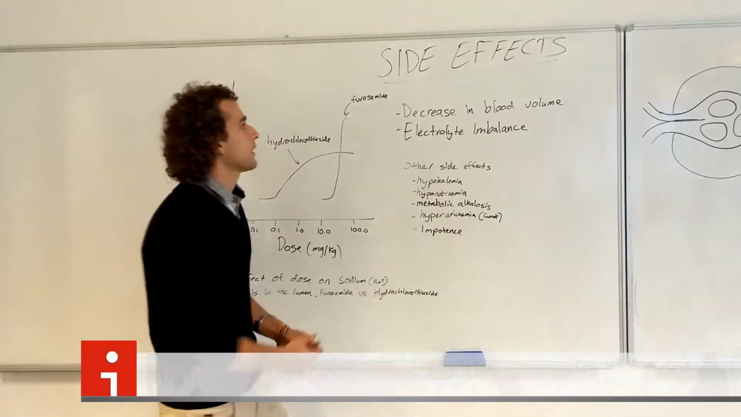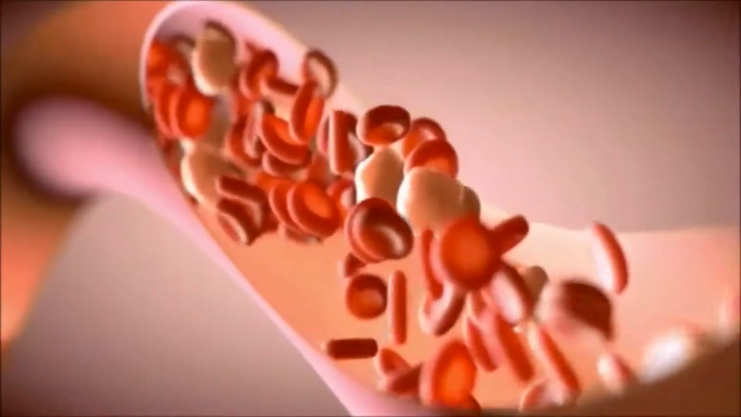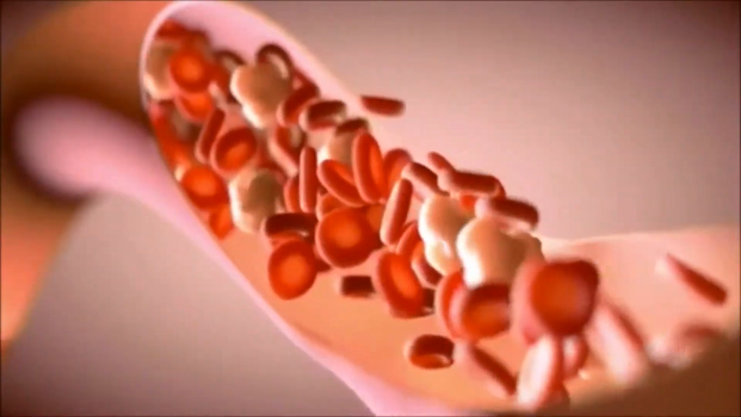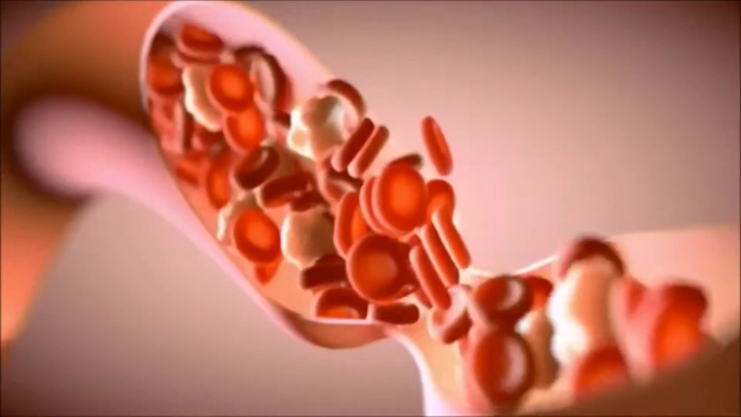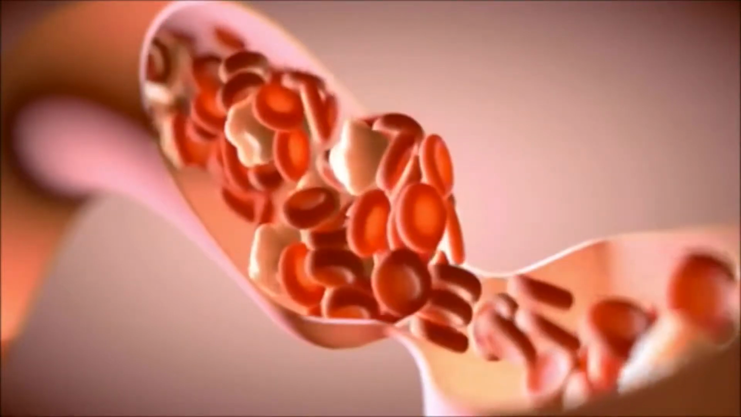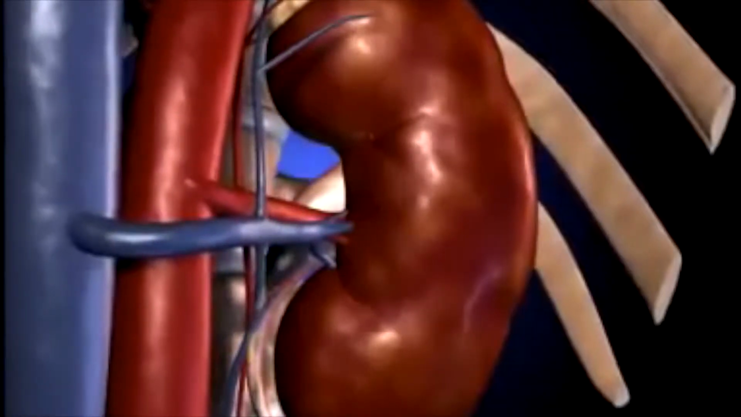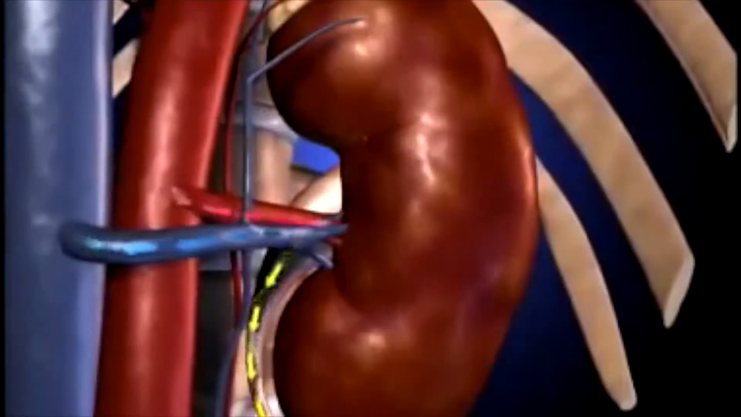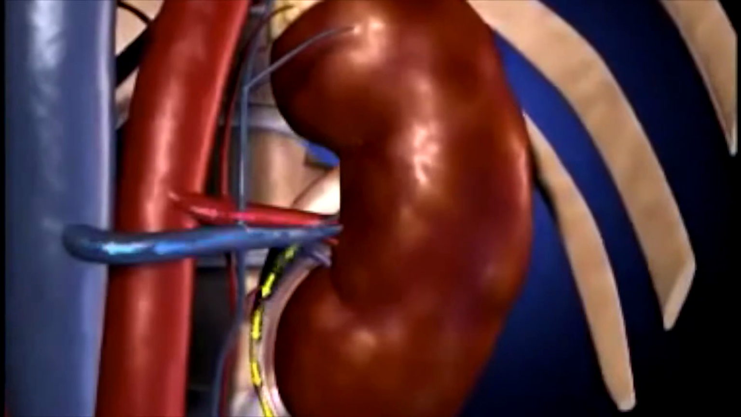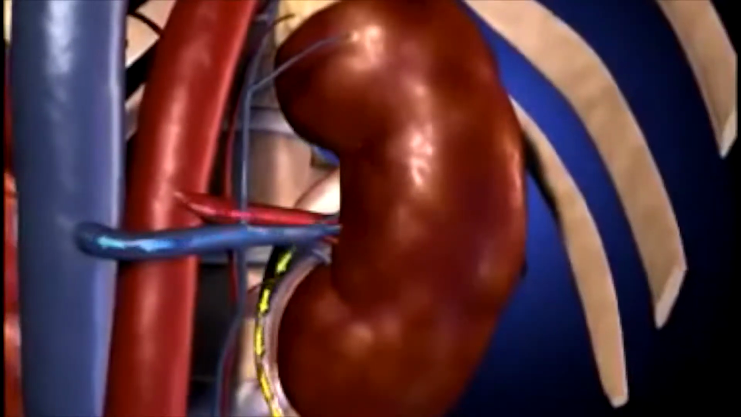The side effects of the diuretics are shown here by the decrease in blood volume and electrolyte imbalance. The decrease in blood volume is caused by the increase in water excretion and the decrease in sodium reabsorption into the body, so increase in sodium excretion as well. The electrolyte imbalance is also caused by the increase in sodium excretion.